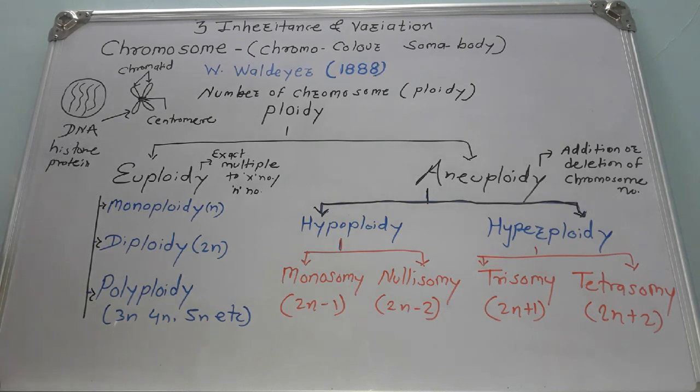So these are the basic compositions of a chromosome: DNA, histone protein, non-histone protein. Generally, this chromosome is made up of such things. This is the main composition in chromosomes. The basic composition is of DNA. So that is why it is responsible for heredity as well as variation. So this is the general information about the chromosomes.